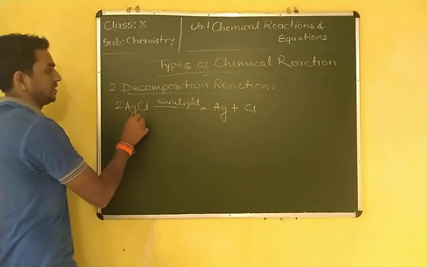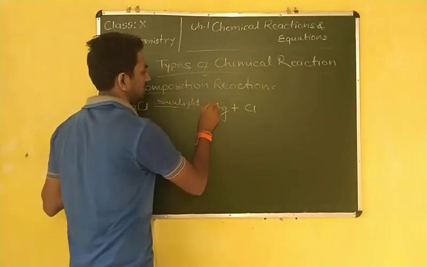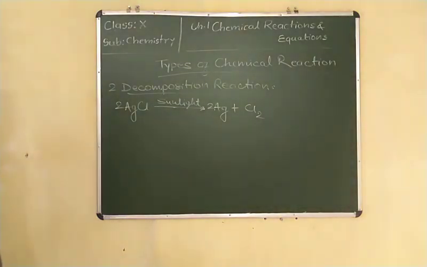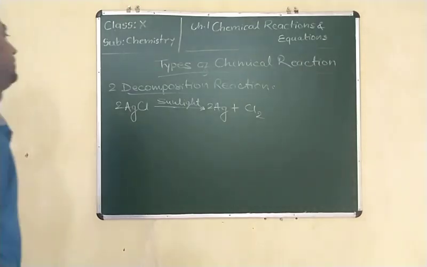Balancing it, 2AgCl gives 2Ag plus Cl2. This reaction converts silver chloride to silver by sunlight. It is also known as photochemical decomposition.